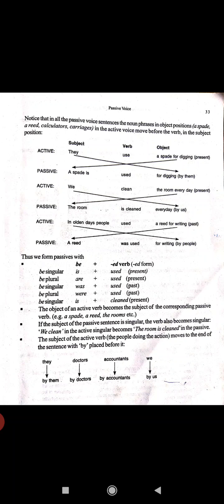They used a spade for digging. A spade is used for digging by them.